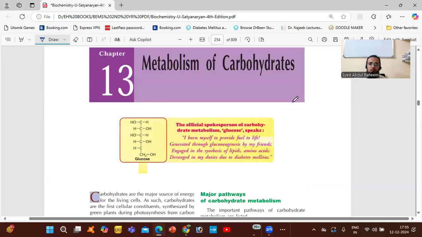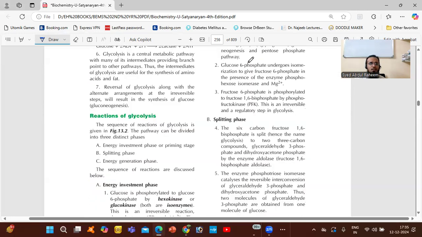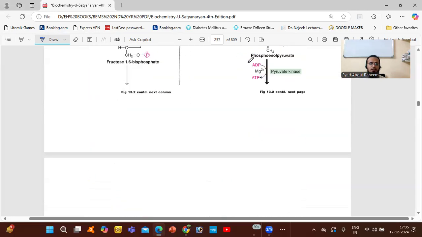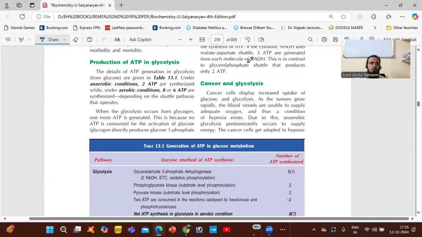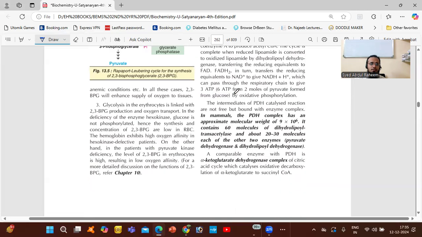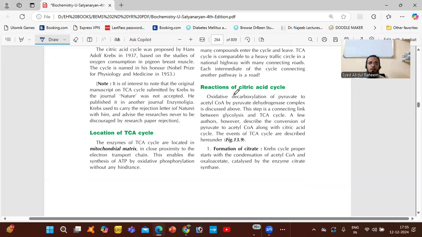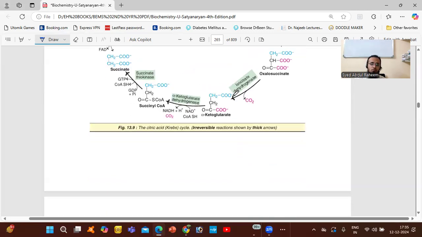Whatever carbohydrates we eat, how they digest, these simple things we will learn in the next class. We'll learn the important things regarding how metabolism of carbohydrate occurs.